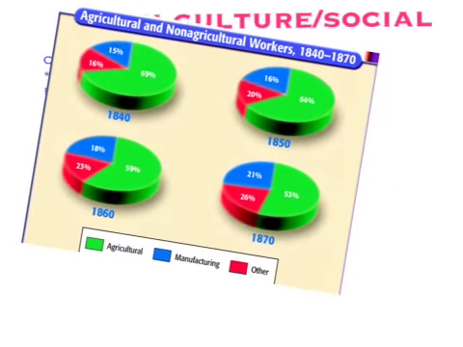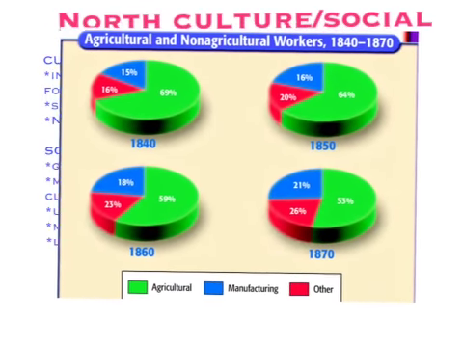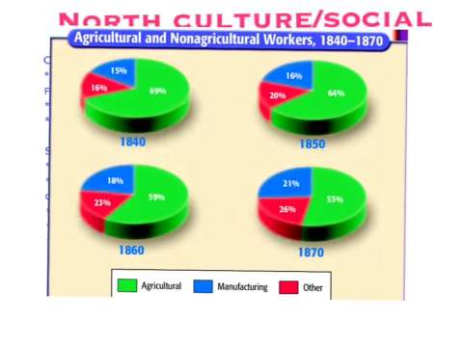This is a chart of agriculture and non-agriculture workers from 1840 to 1870. You can see that agriculture decreased over the span of 30 years. But while agriculture was decreasing, manufacturing increased.